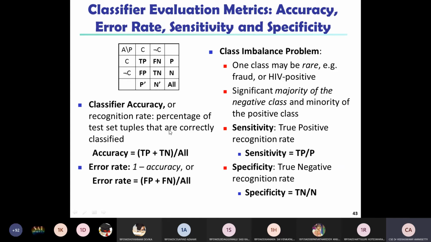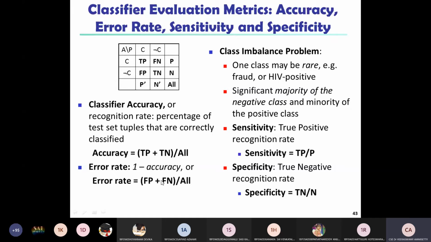Accuracy is equal to true positive plus true negative, TP plus TN, divided by the total number of elements, all. That is the total number of positive and negative values. That is called accuracy. Error rate is equal to 1 minus accuracy. So error rate is equal to false positive plus false negative divided by all.